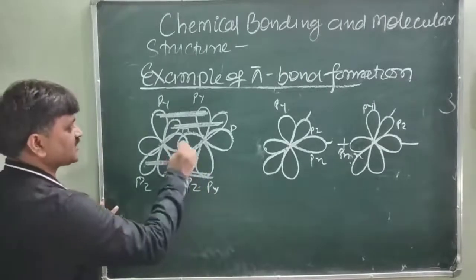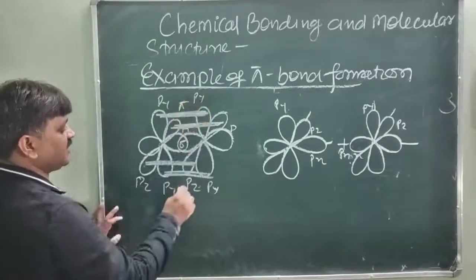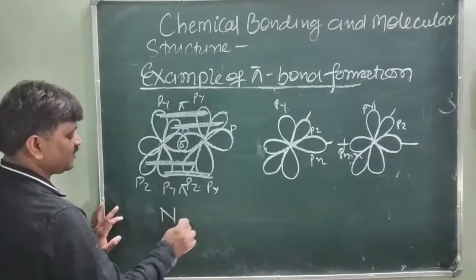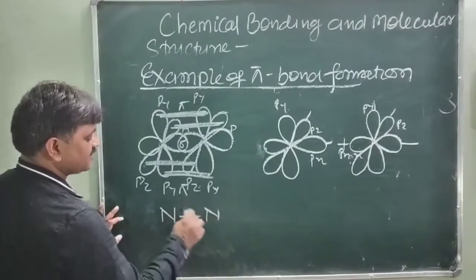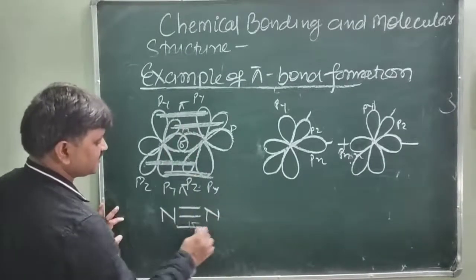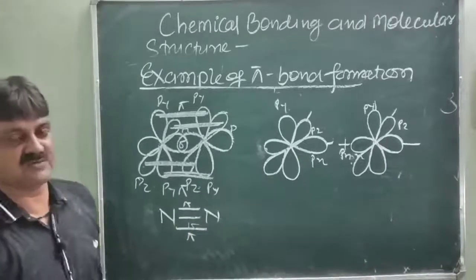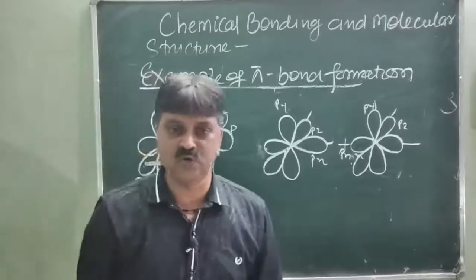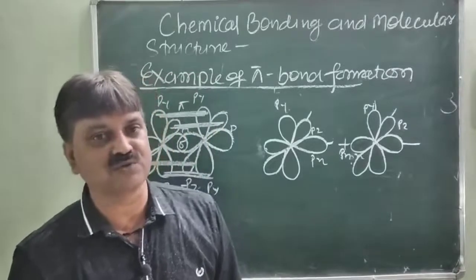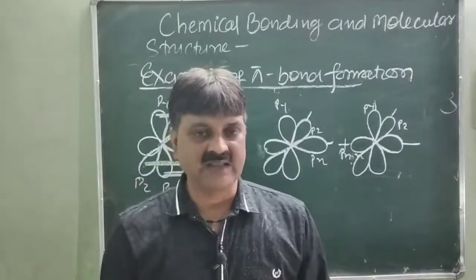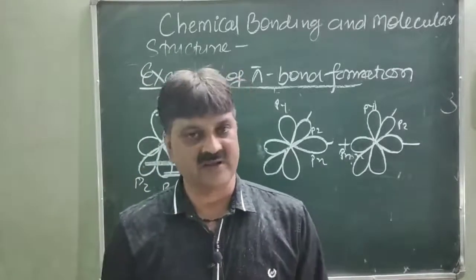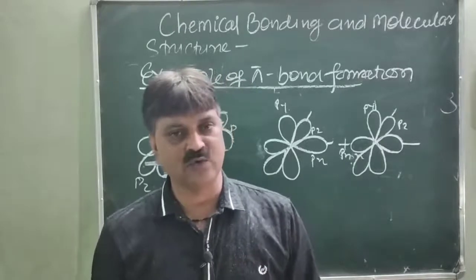So here is the formation of a sigma bond, here a pi bond, and here a pi bond. Due to this nitrogen, this is a sigma bond, this is one pi bond, another is a pi bond. So this is the way of formation of sigma and pi bonds between the two atoms, and overlapping takes place through the orbitals either horizontally or vertically, side by side or end to end overlapping.